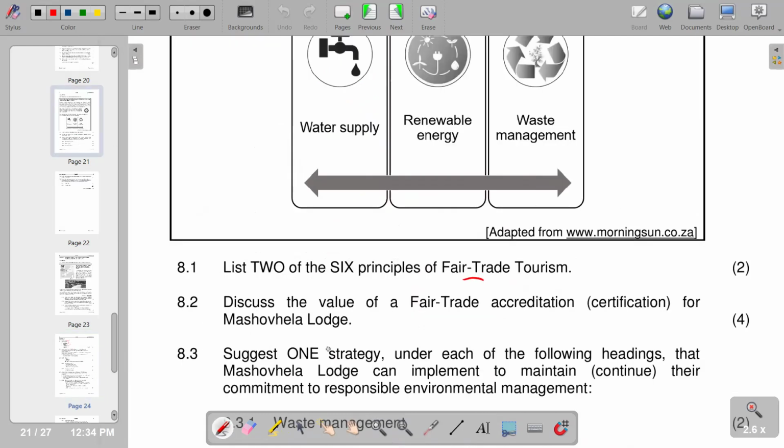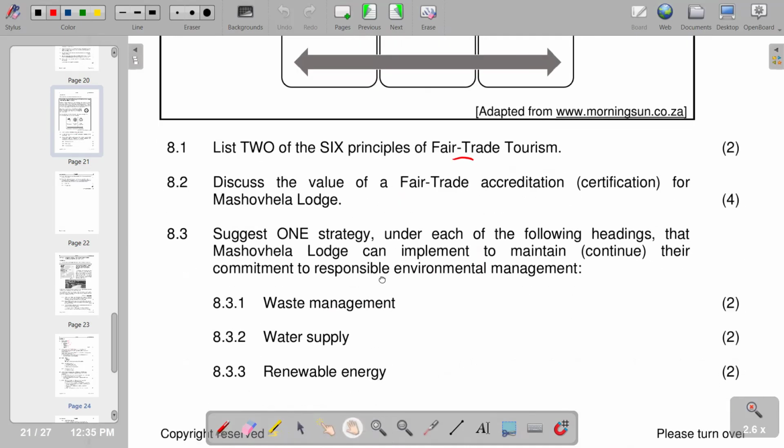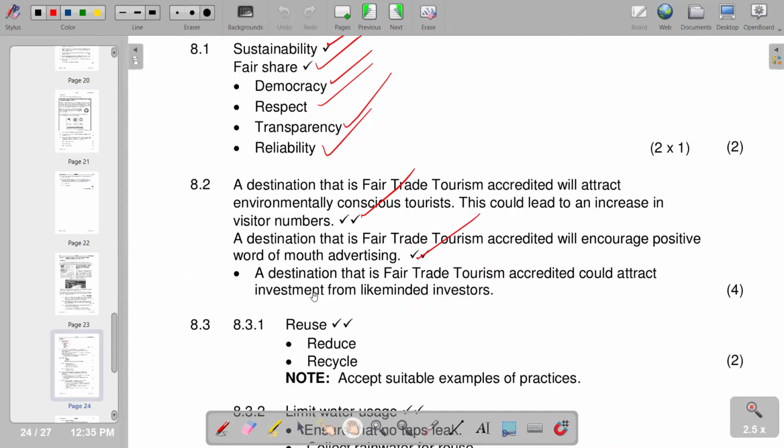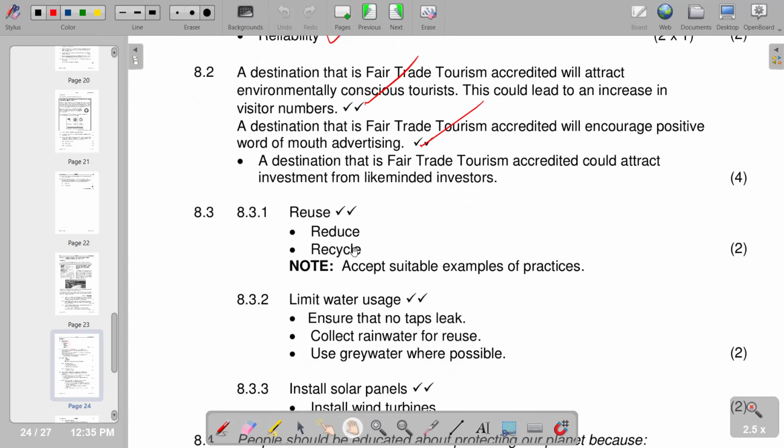So move on to 8.3. Suggest one strategy under each of the following headings that Mashobela Lodge can implement to maintain or continue their commitment to responsible environment management. So, strategy under the following headings, we have got waste management as the first one. So in terms of waste management, we are saying reuse, reduce, recycle.